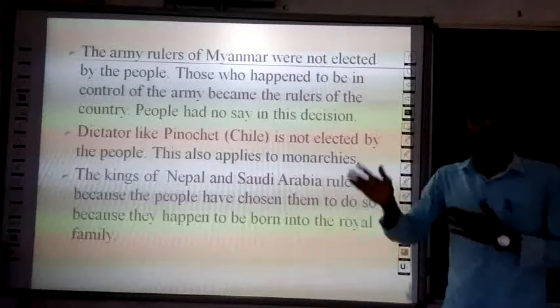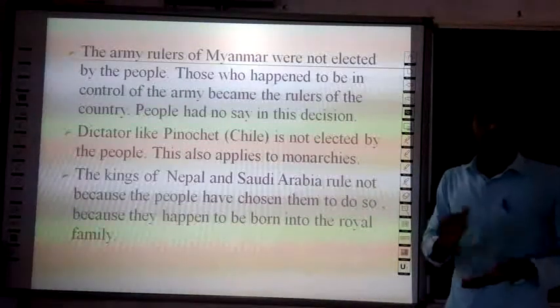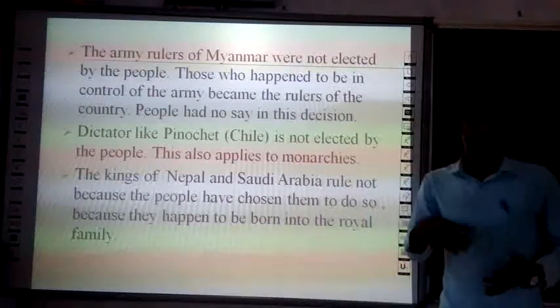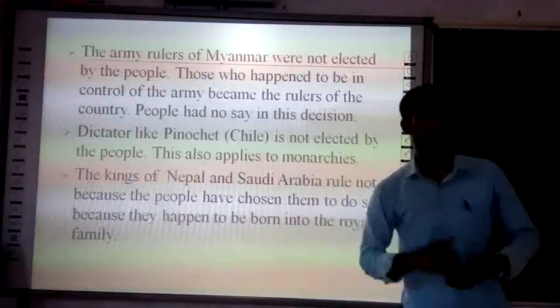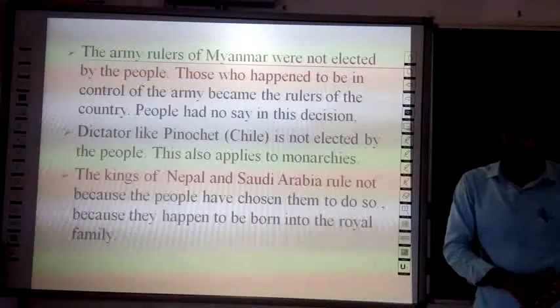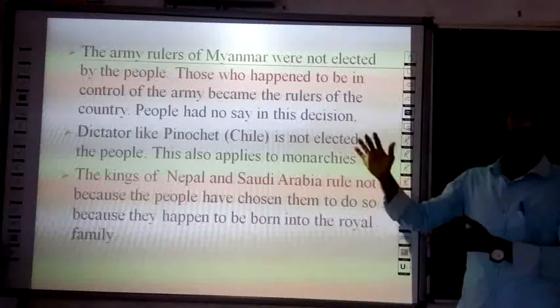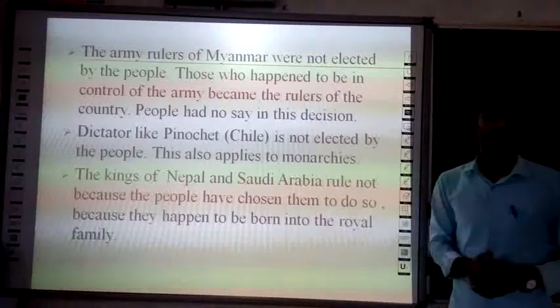Even this applies to the monarchies. Here, the kings of Nepal and Saudi Arabia rule not because they have been chosen or elected by the people. They rule the country because they are born in a royal family.